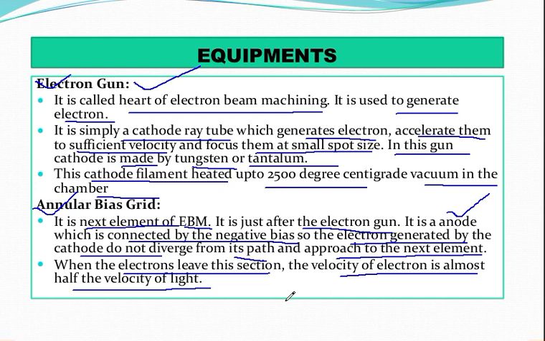So the annular bias grid is helping the electrons generated by the cathode not to diverge. Otherwise, your machining will not be performed perfectly. So now let's move to the next slide.